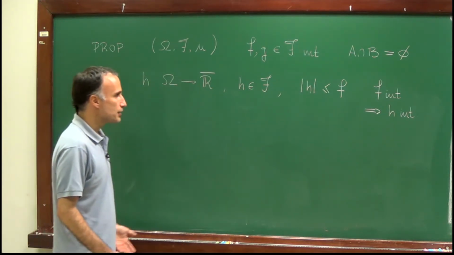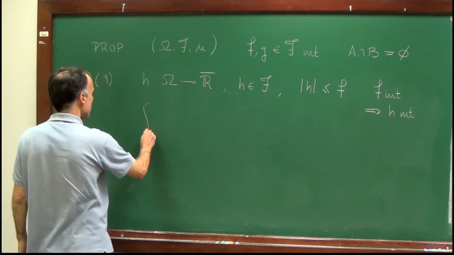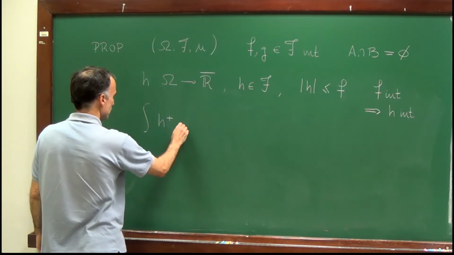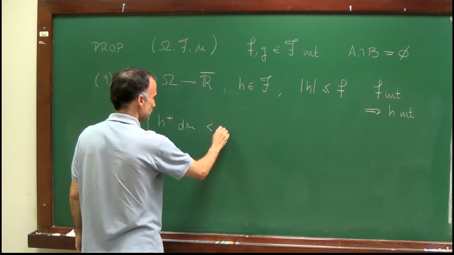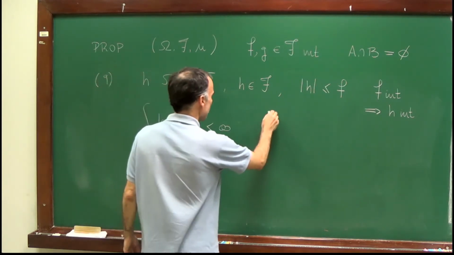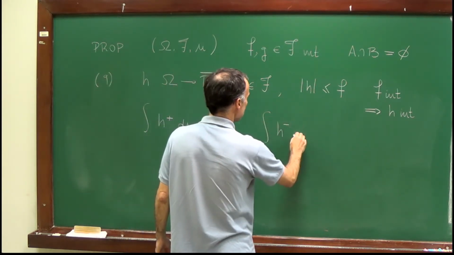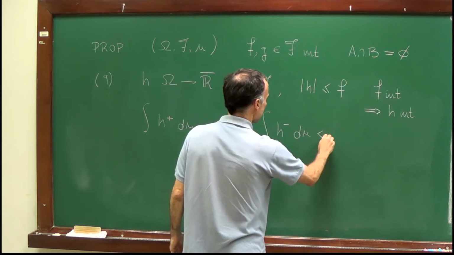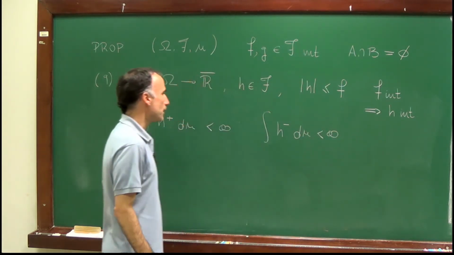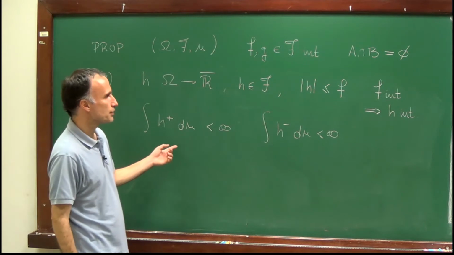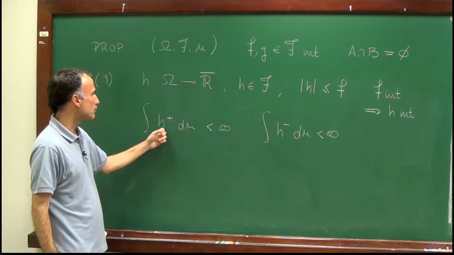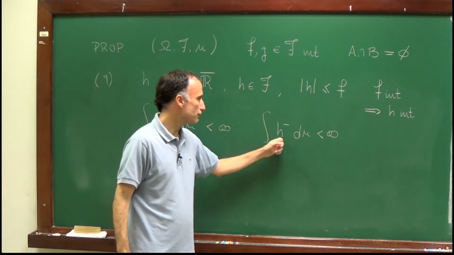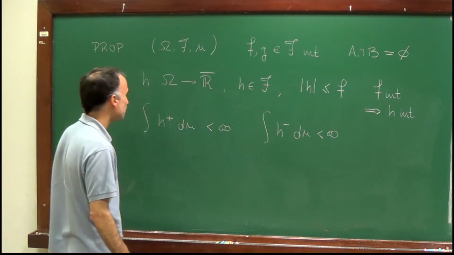Well, to prove that h is integrable, we have to obtain a bound on the integral of the positive part of h. We have to show that this is finite, and the same estimate for h minus. Right? To show that the function h is integrable, we have to prove that the integral of the positive part and the integral of the negative part are both finite.